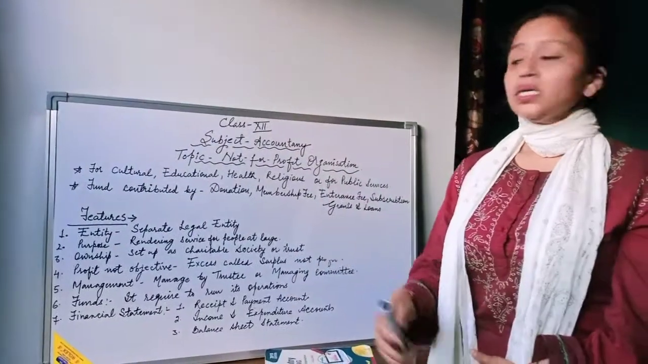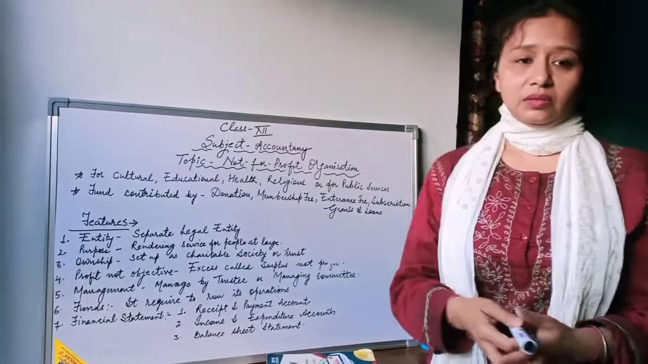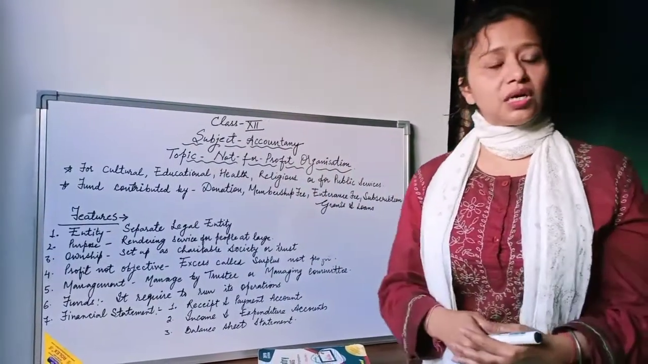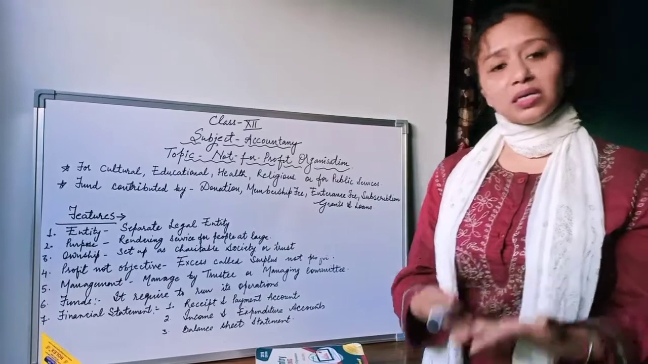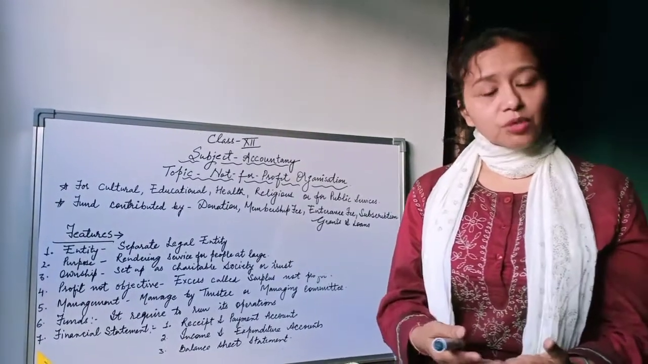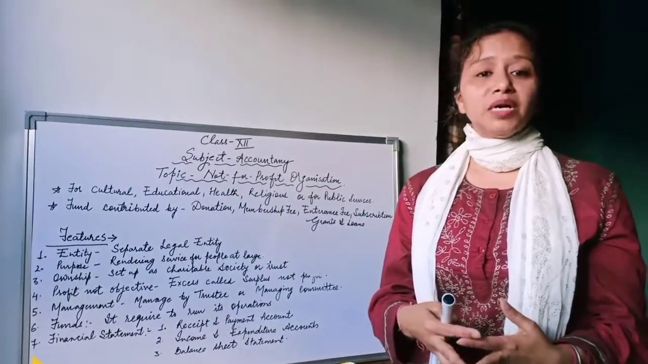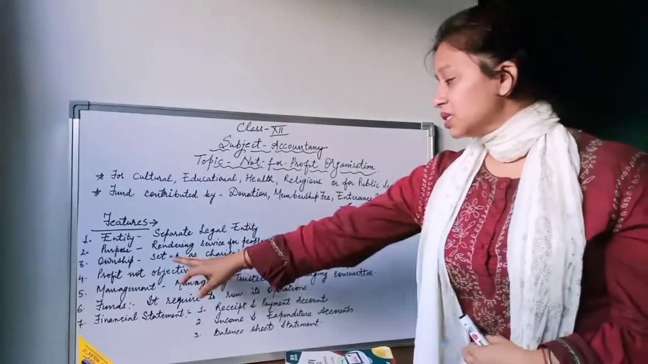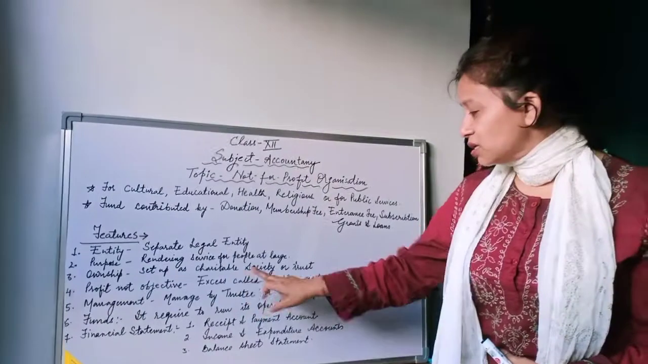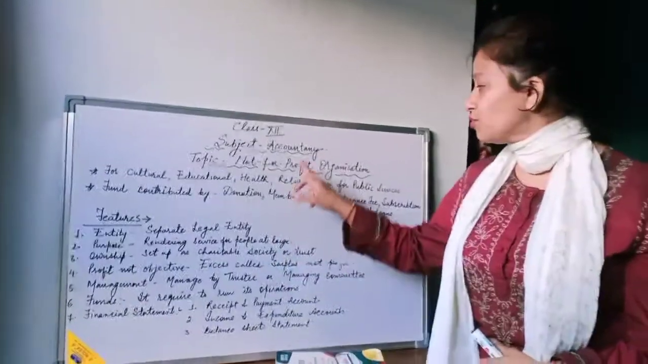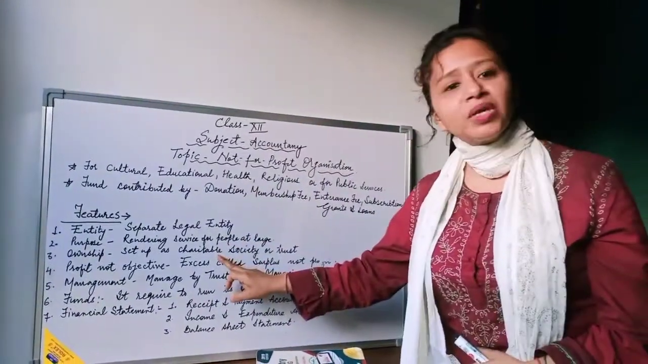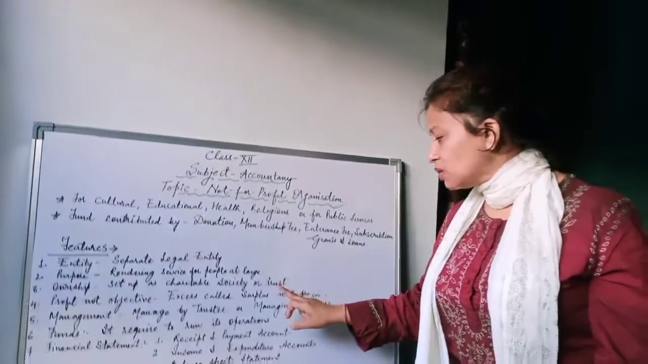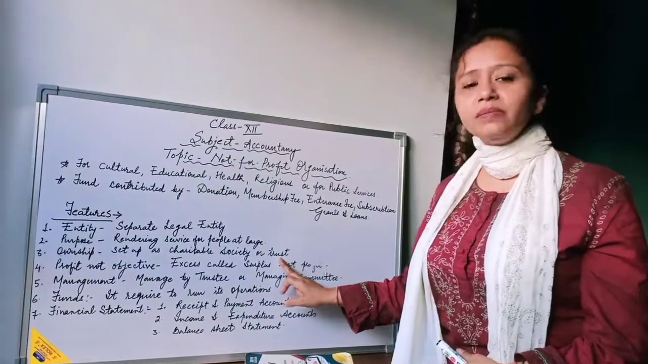Here, the people who start this kind of organization are not partners, because partners in a partnership aim at profit. Here there is no profit. So ownership means it is run by the charitable society. Basically, a non-profit organization is run by a charitable society, or a number of people called the trustees.